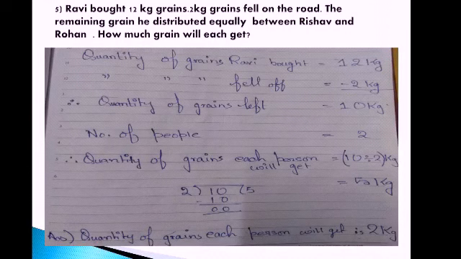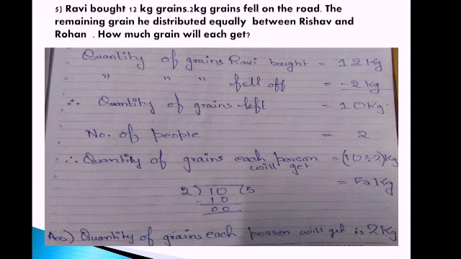Our 5th and last question. Ravi bought 12 kg grains. 2 kg grains fell on the road. The remaining grain he distributed equally between Rishabh and Rohan. How much grain will each get?